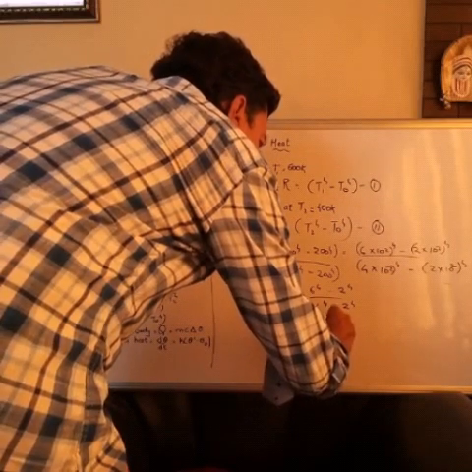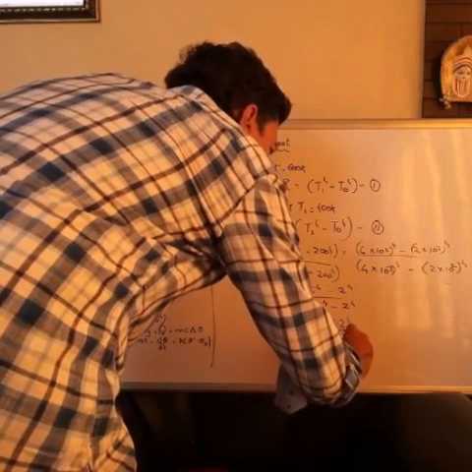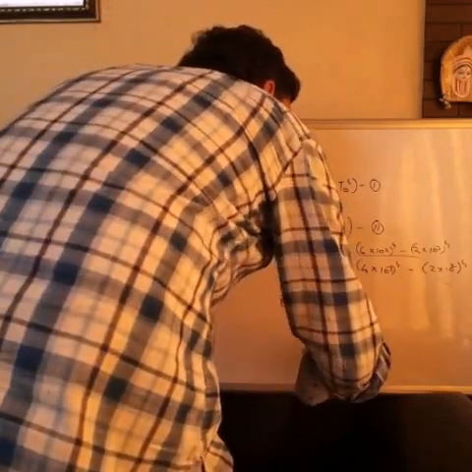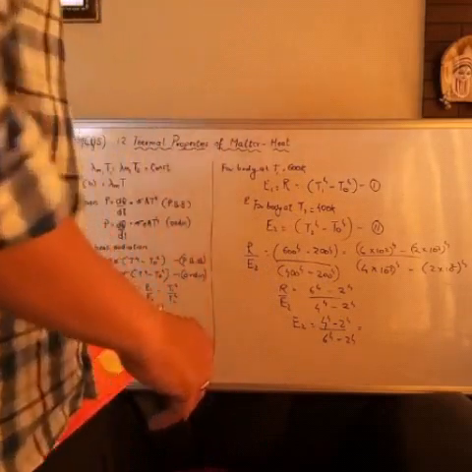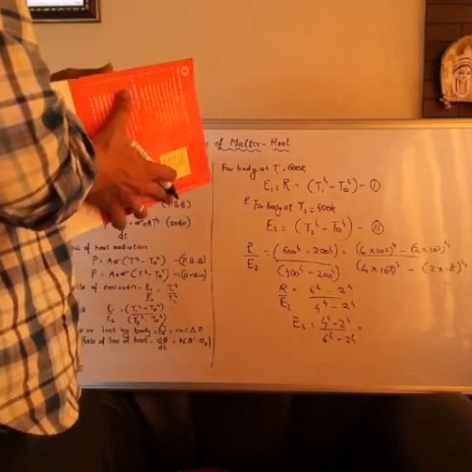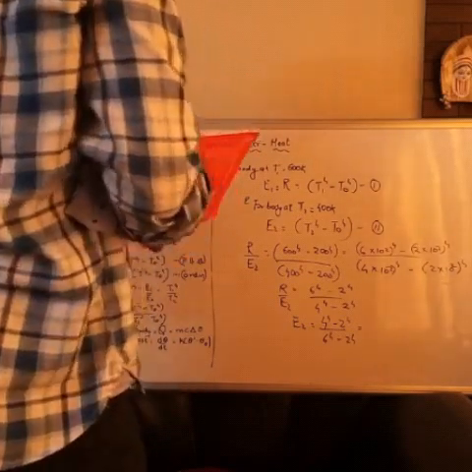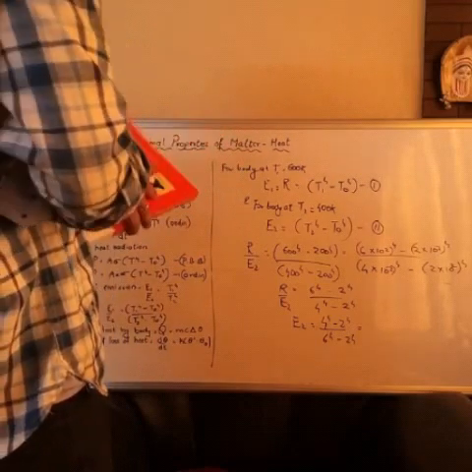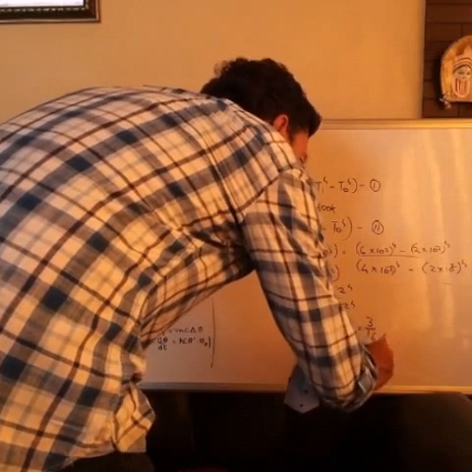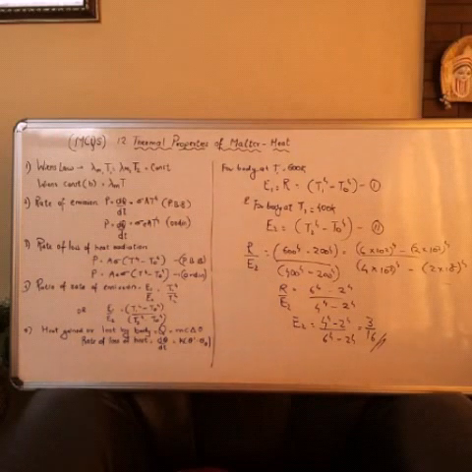4 raised to 4 minus 2 raised to 4 upon 6 raised to 4 minus 2 raised to 4. This will be 16 into 16, it is 256, right? And 256 upon 36 into 36, the answer comes out to be 3 upon 16. Okay, directly I am writing the answer. Calculation you can do on your own. That's our correct answer.